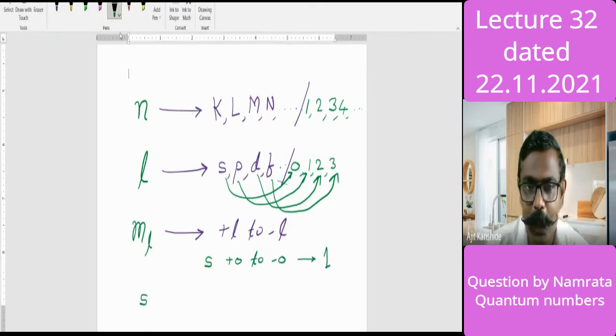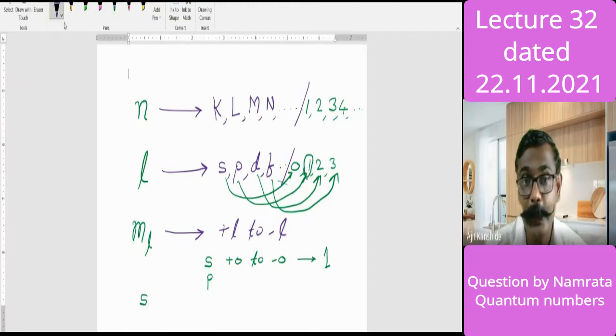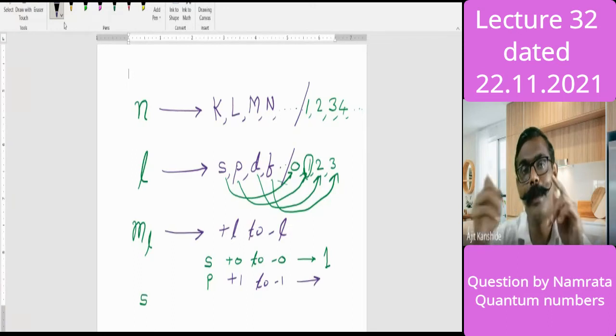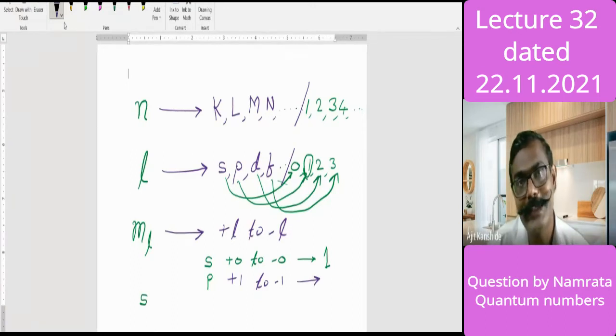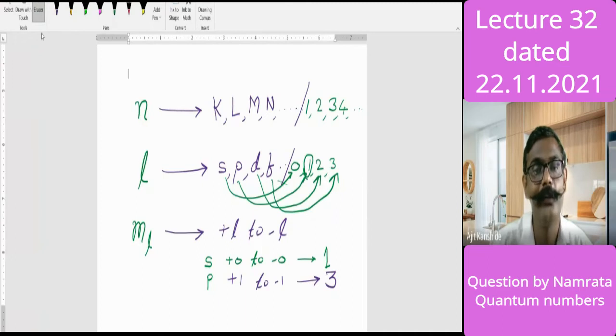If I talk about the p orbital, what is the value of l for p? 1. So it will take values from plus 1 to minus 1. Now help me. From plus 1 to minus 1, how many values are there? 3 values, sir. Which are those? Plus 1, 0, and minus 1. Very good. Let us continue our discussion.